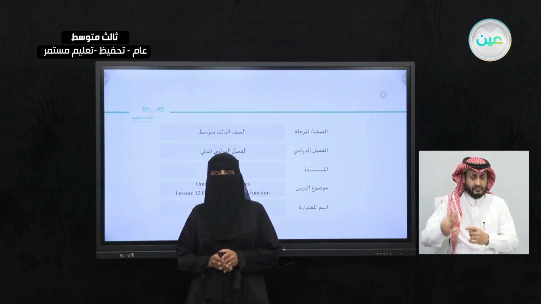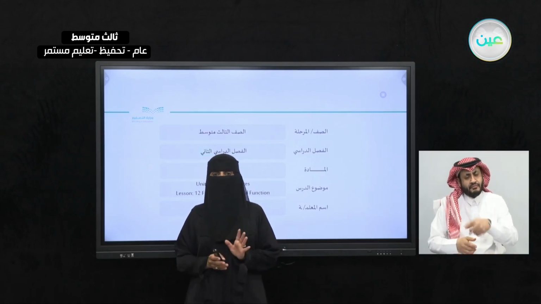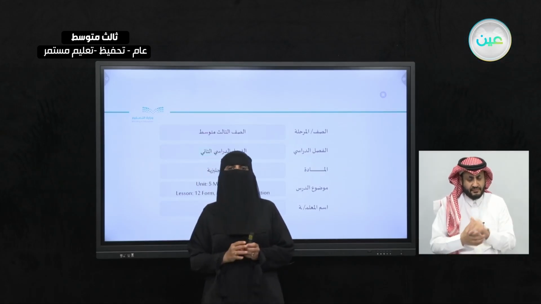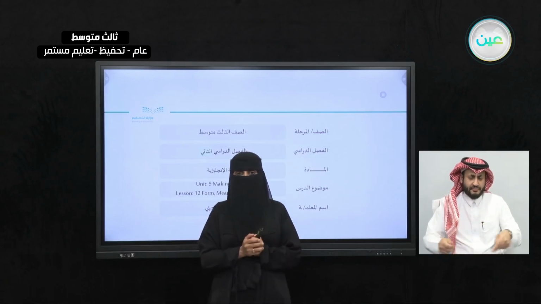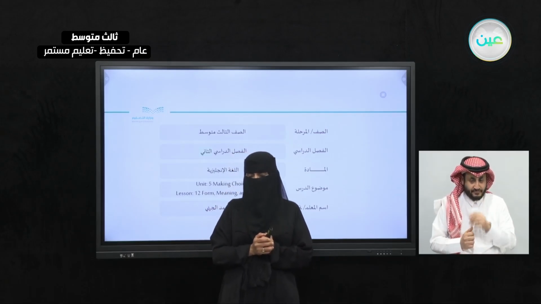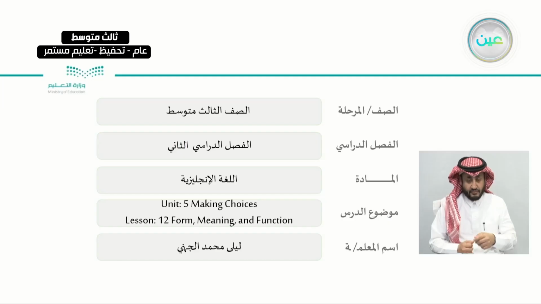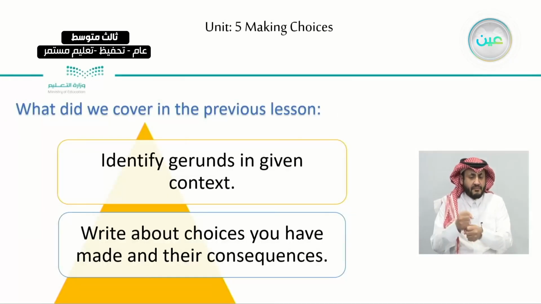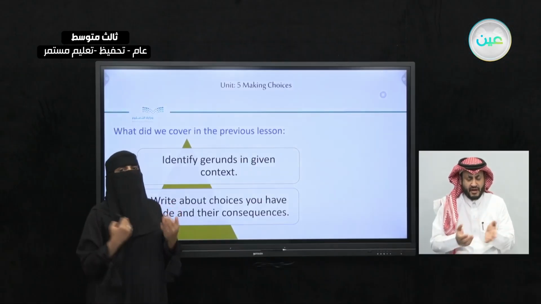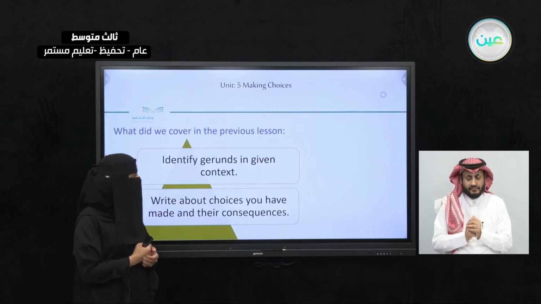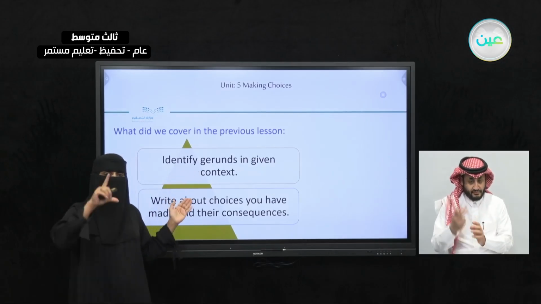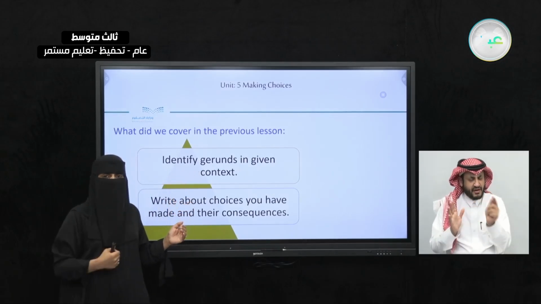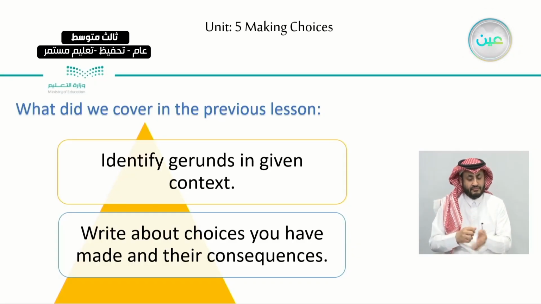Inshallah today we will continue our unit 5, making choices. Today we will cover, inshallah, the last lesson for this unit, lesson 12, for meaning and function. Before we start, let's recall what we covered in our previous lesson. We covered the writing. We had the text, we had to highlight the gerunds, and we had to write about choices you have made and their consequences.